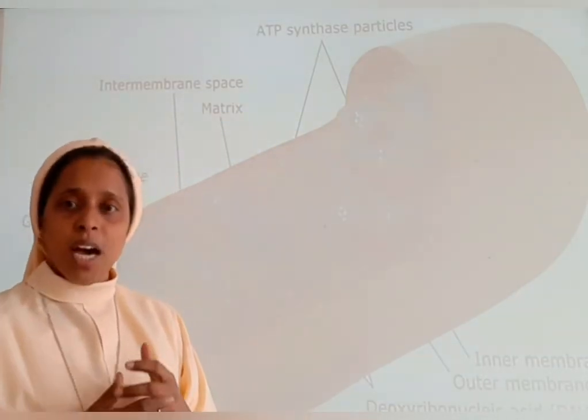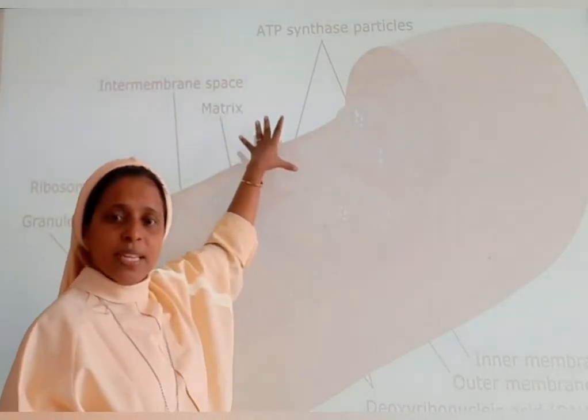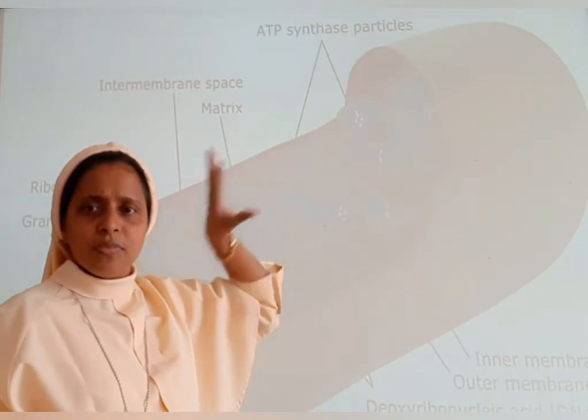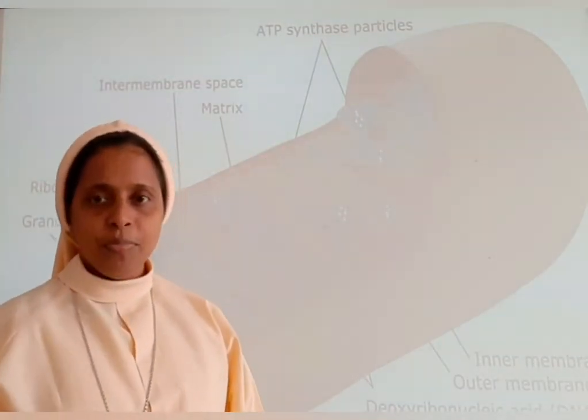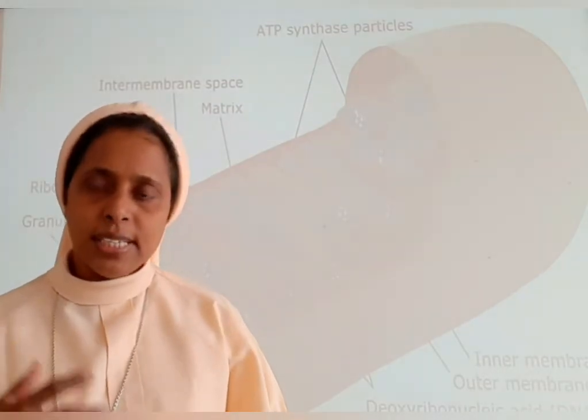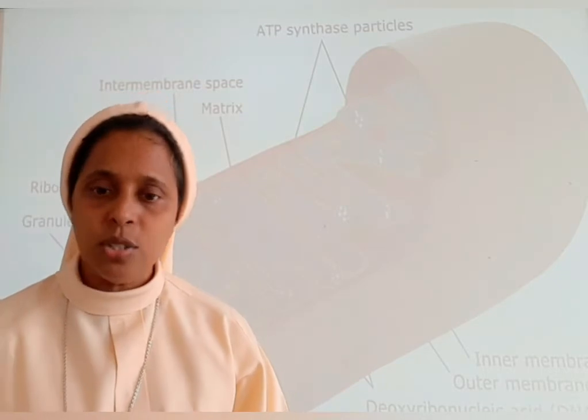Then enzymes are present in the matrix. So we can see here the matrix. So enzymes are present in the matrix. Okay. So cristae will be increasing the surface area. So this is a very important cell organelle, that is mitochondria. Mitochondria is otherwise known as the powerhouse of the cells.